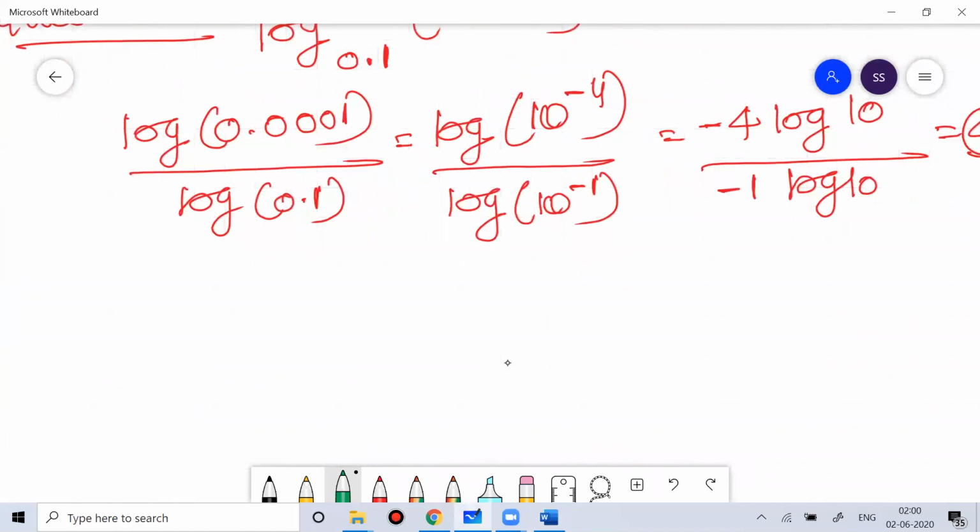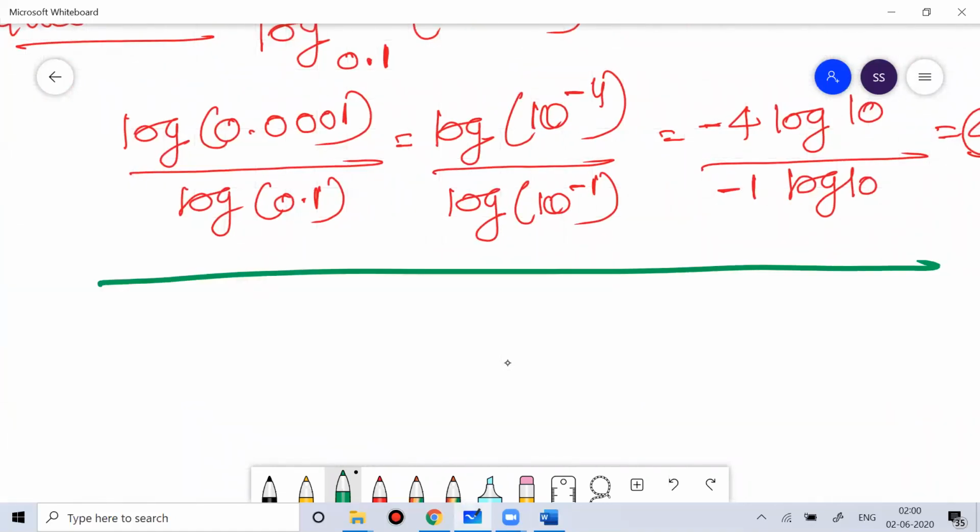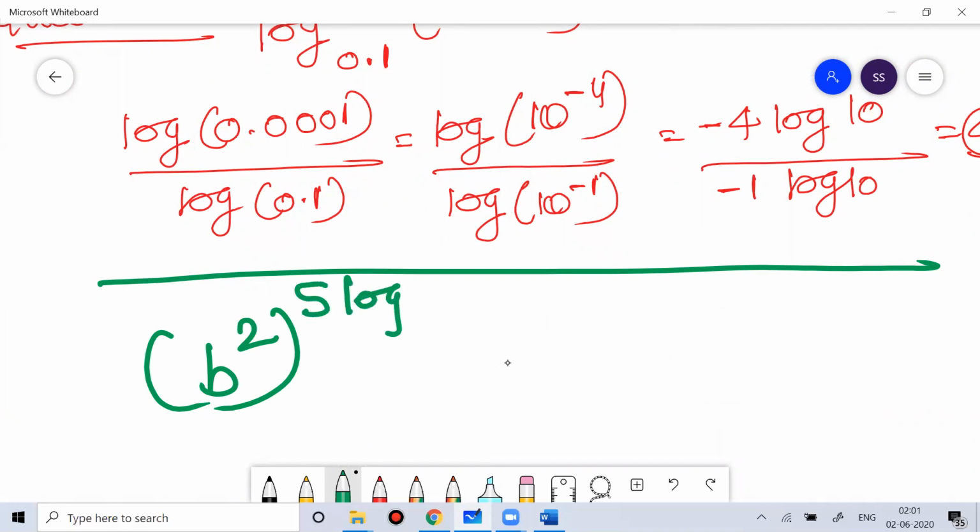Suppose you want to do this question. Your question is like this: b square 5 log base b x. Ultimately you can write this number using the inverse.